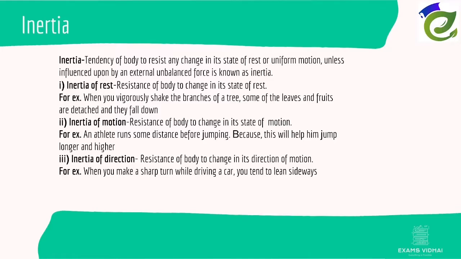Inertia of motion is the resistance of a body to change in its state of motion. An athlete runs some distance before jumping because this will help him to jump longer and higher. That is the inertia of motion. Before you jump, you need to perform something so that you can jump a longer distance. Therefore, the athlete runs some distance so that he may gain the force and reach a longer distance while jumping.